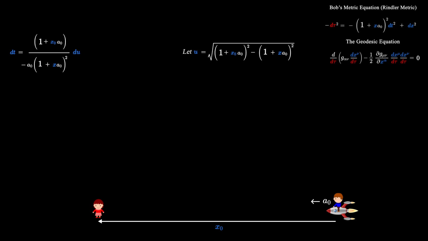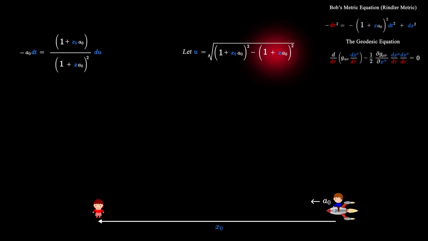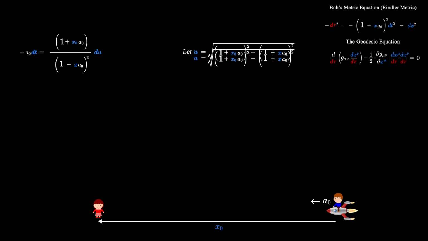Let's bring the negative a0 over to the other side. Now let's solve for 1 plus x a0 squared in our equation for u. And now we substitute this back into our equation to be integrated.